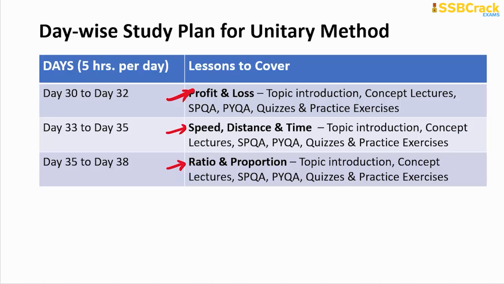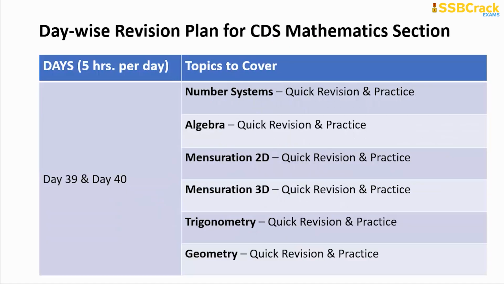So what you do here, you have the plan for preparing profit and loss, speed, distance and time, and ratio and proportion, from day 30 till day 38. Okay, so you are going through the topic introduction, their concept lectures, SPQA, PYQA, and attempting the questions from quizzes and practice exercises for better preparation of these 3 topics belonging to the unitary method. Alright, now your revision plan shall start from the 39th day onwards, where you are giving 5 hours per day. Hence, you will be revising important results, formulas and theorems in the serious mathematics section.